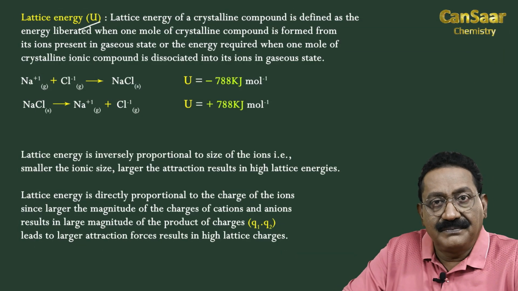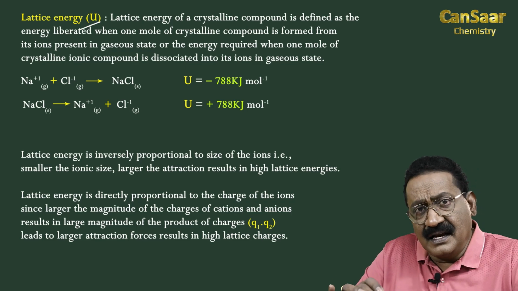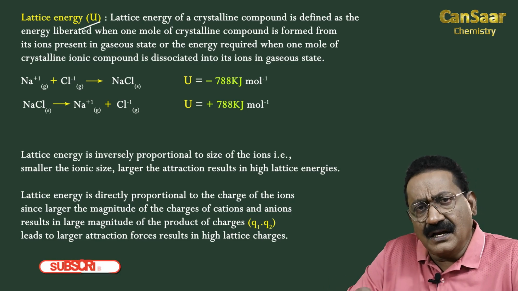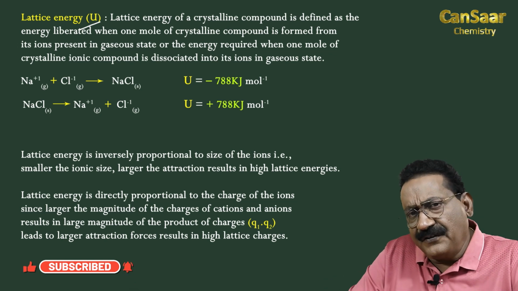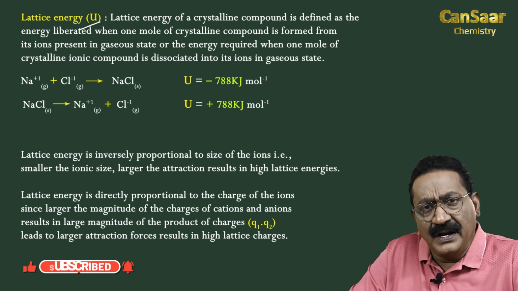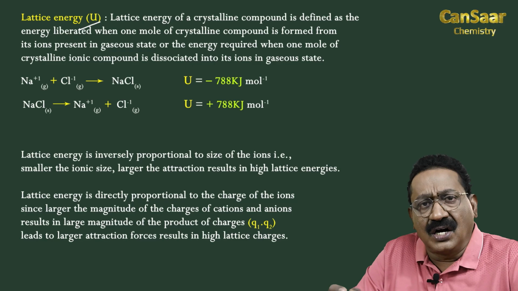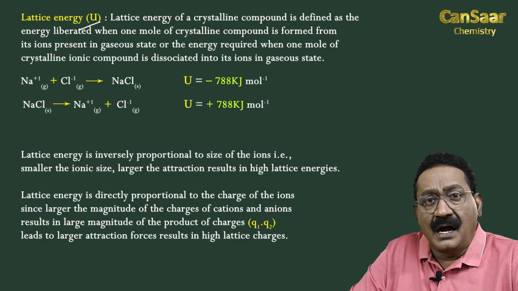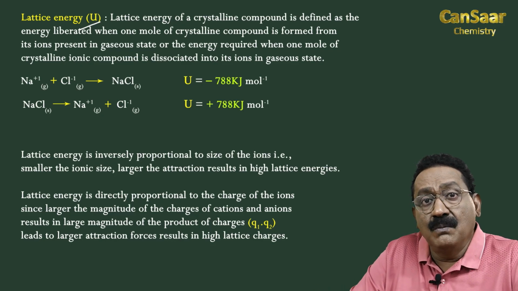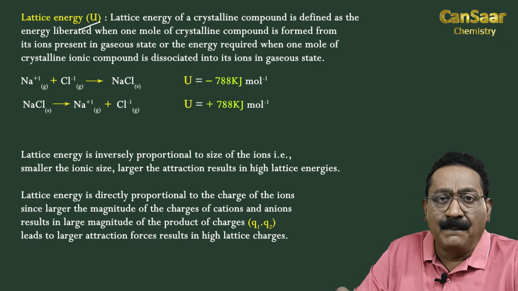Lattice energy. The lattice energy of a crystalline compound is defined as the amount of energy liberated when oppositely charged ions are brought together, which results in the formation of 1 mole of crystalline compound.